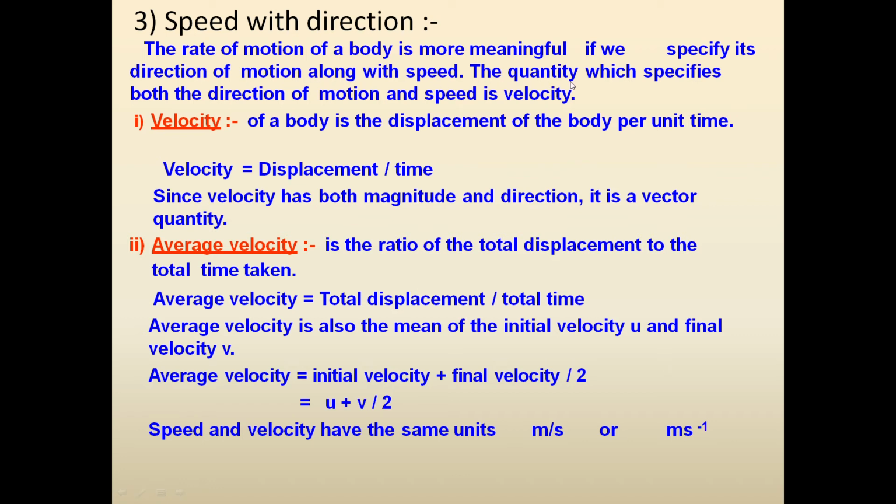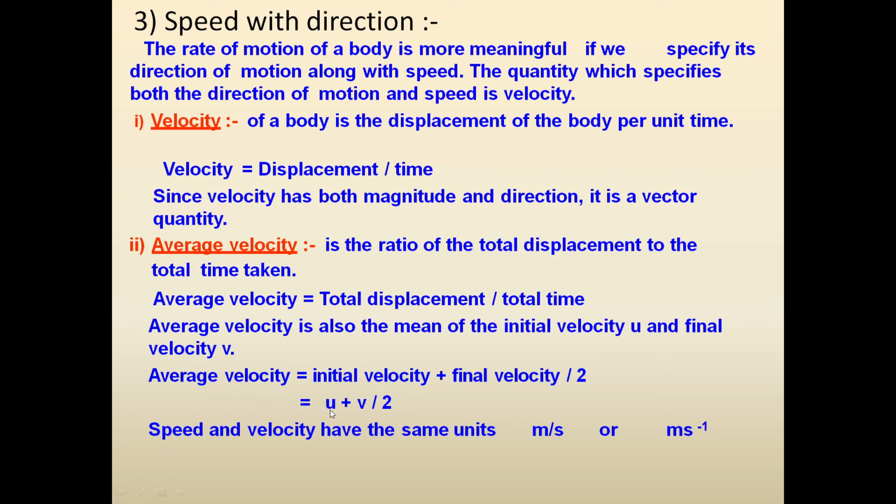So the quantity which specifies both direction of motion and speed, that quantity is velocity. Velocity is a vector quantity because it is telling magnitude as well as direction, both. Average velocity is the ratio of total displacement to the total time taken. So the formula is total displacement divided by total time taken. This is one formula. We have another formula for average velocity.